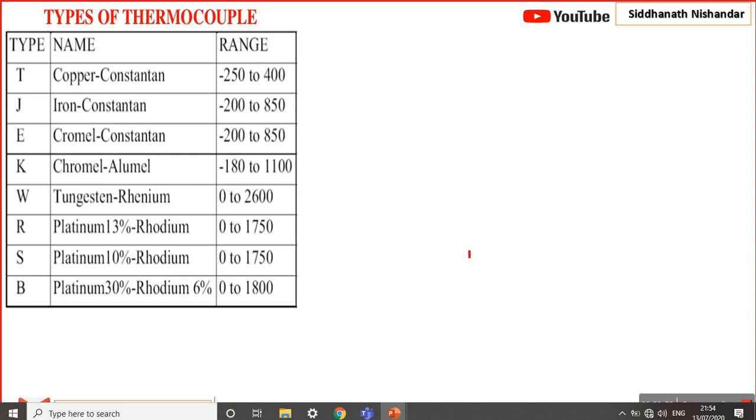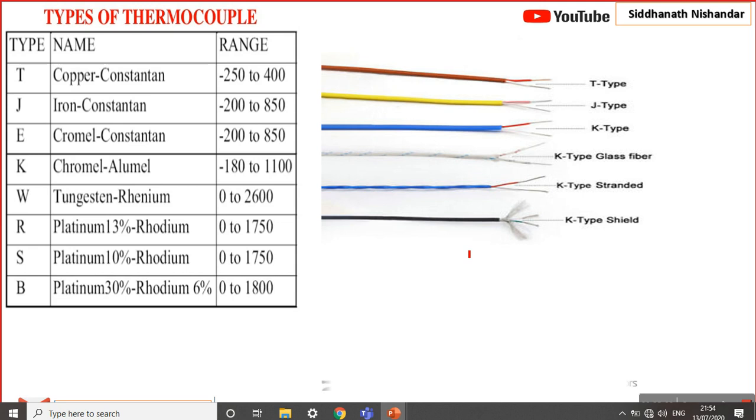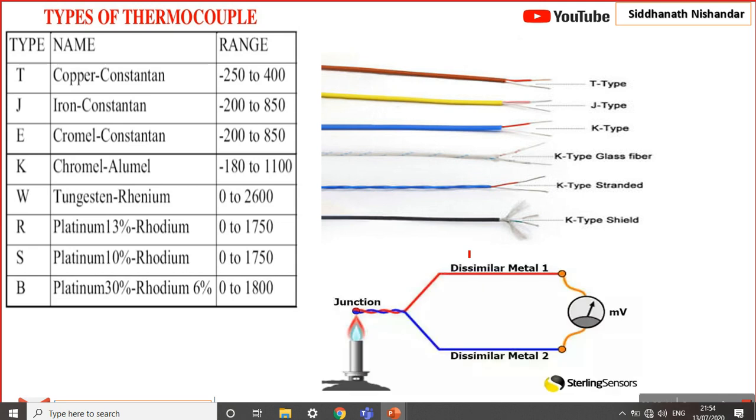Now there is another principle, the thermoelectric EMF for two different metals and alloys joined together. Now see what this concept is, the thermocouple concept. If you see in a market there are different types of thermocouples, T type, J type, K type. Okay, I mention here the name of the metal, copper constantan, iron constantan.